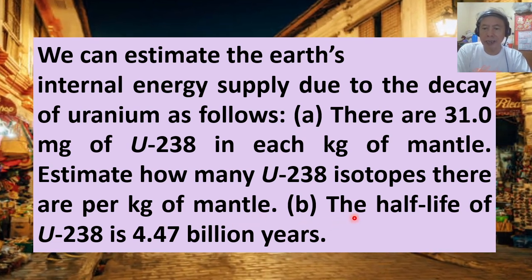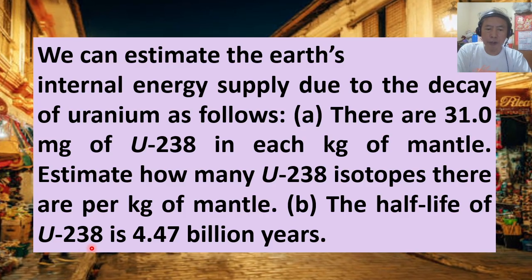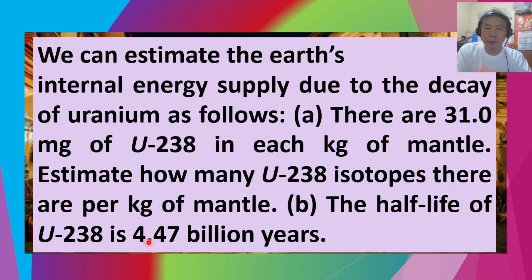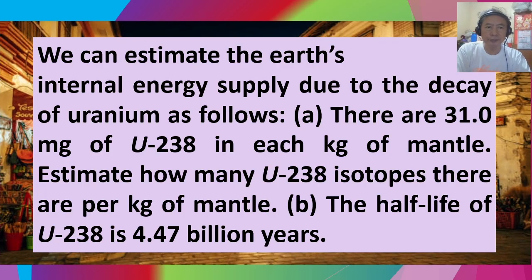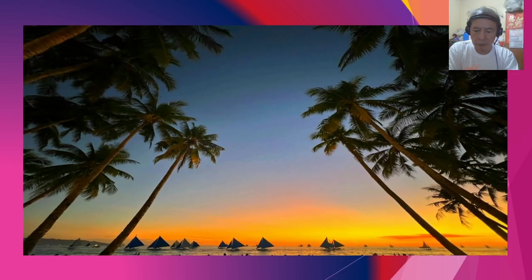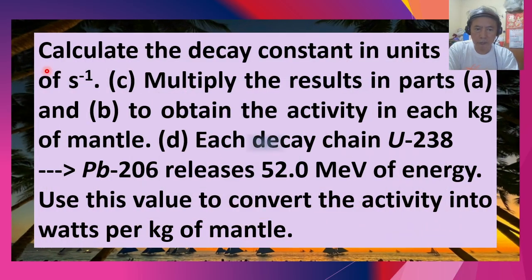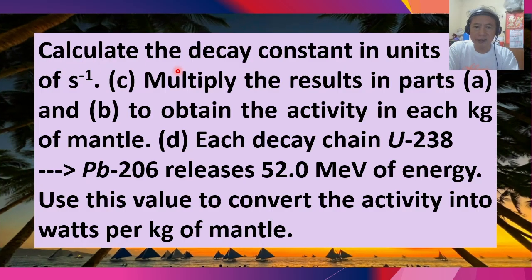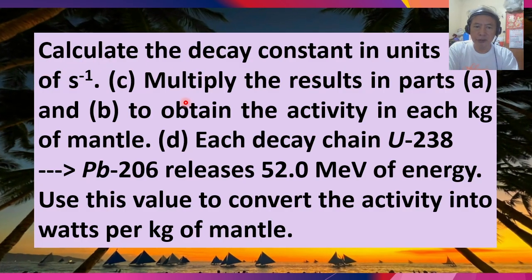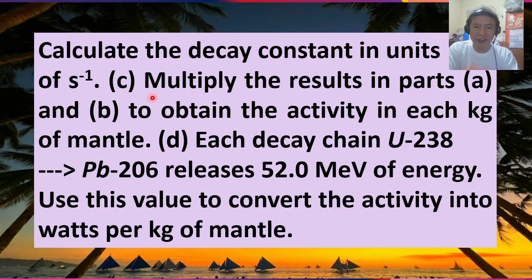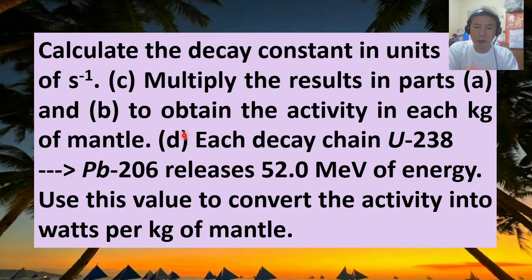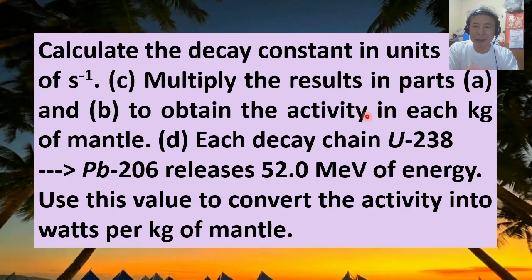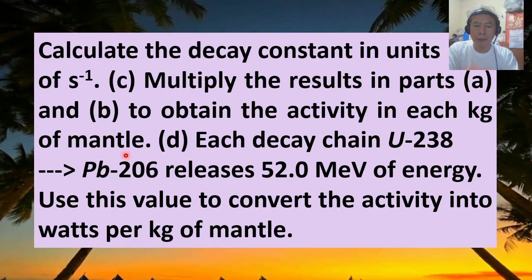Letter B. The half-life of uranium-238 is 4.47 billion years. Calculate the decay constant in units of per second. Letter C. Multiply the results in parts A and B to obtain the activity in each kilogram of mantle.